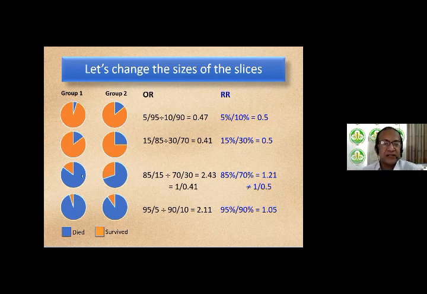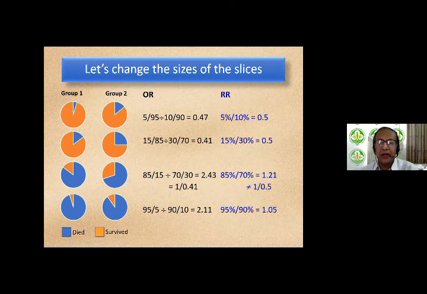Now let's increase the slices even more. So in group 1, the number of people who died is now 85 out of 100. Group 2, 70 are dying out of 100. So what will be the odds ratio? The odds ratio will be 85 by 15, the whole thing divided by 70 by 30. Note that these numbers are basically the reverse of what they were in the previous examples. So previously it was 15 by 85, now I made it 85 by 15. Previously it was 30 by 70, now I made it 70 by 30. The odds ratio is now 2.43.